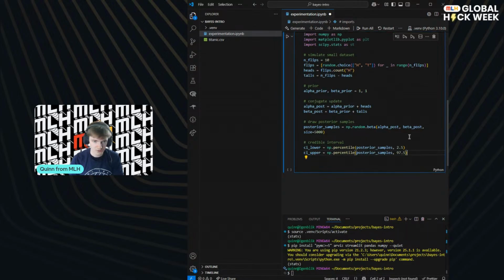Cool. Okay. And we might also want the mean. So let's get the posterior mean. And that's the mean. There we go. Perfect. And this will be the most likely value, if you like. Cool. Okay, let's do some plots.